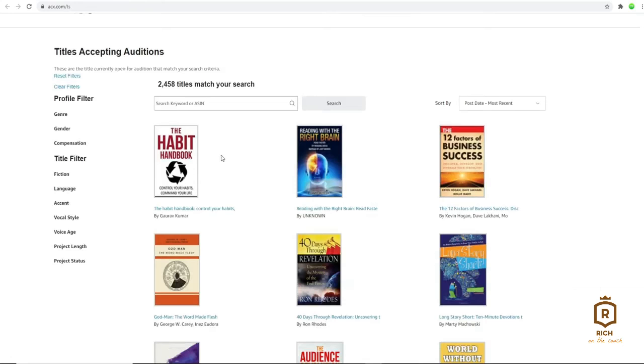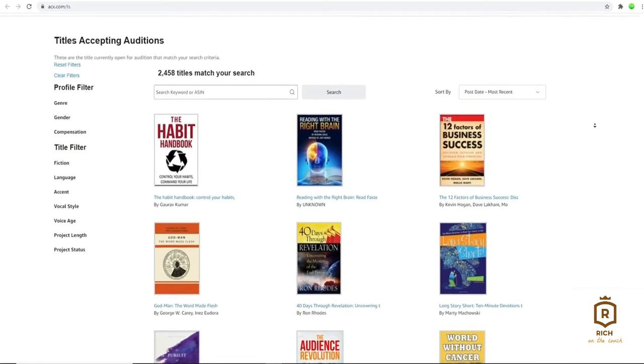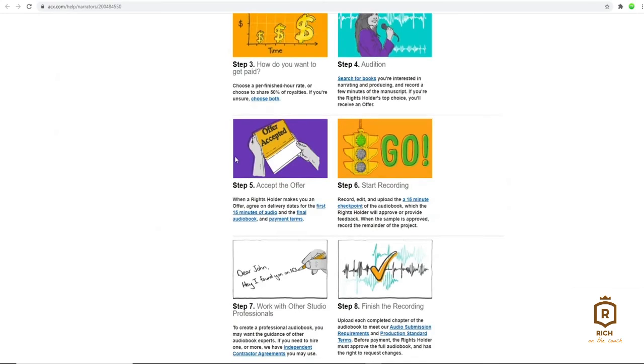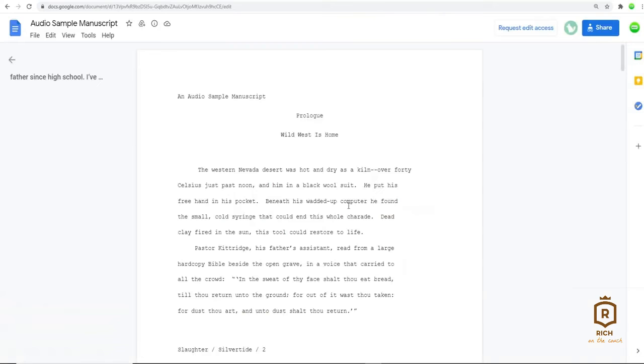So here are some book title examples of what you can expect to submit for your audition. As you can see here, ACX has thousands of different ebooks which you can use to make your audition sample. Once you have submitted your audition recording for any available audiobook offers and you get approved, you can start to get paid. So on my screen here guys is an example of what an audition script is going to look like.